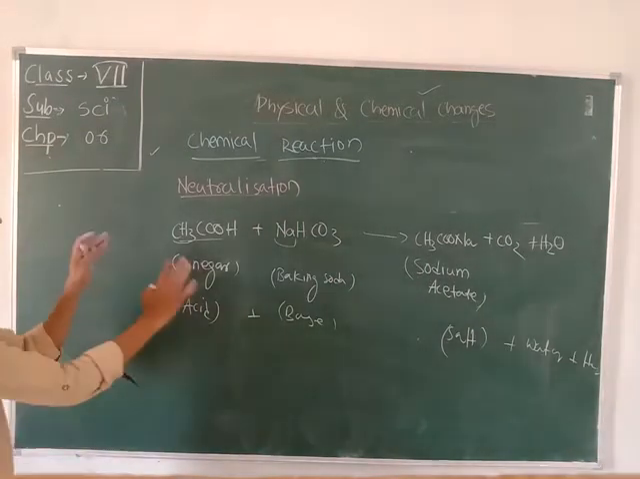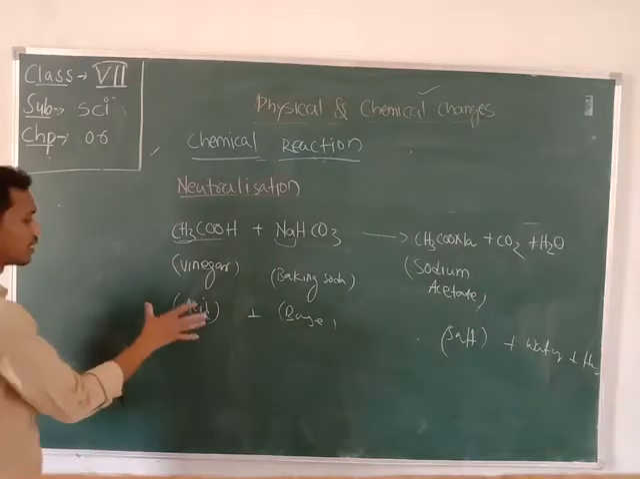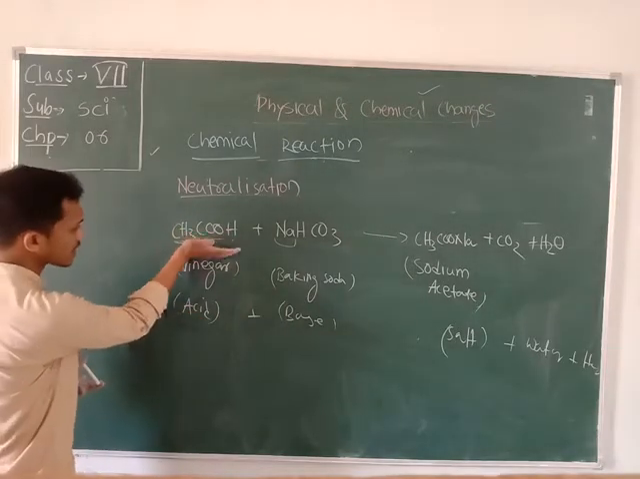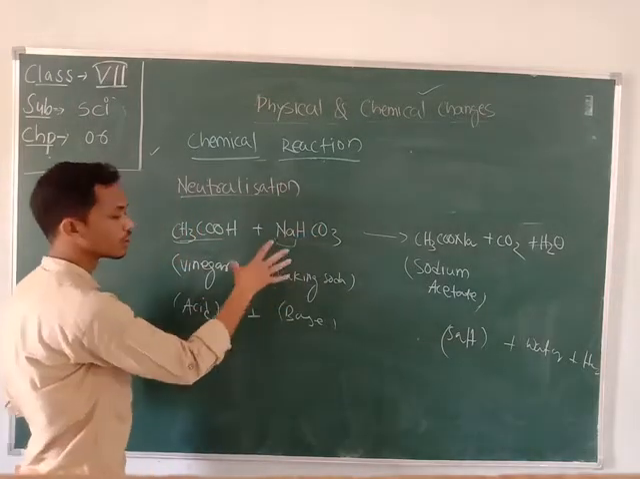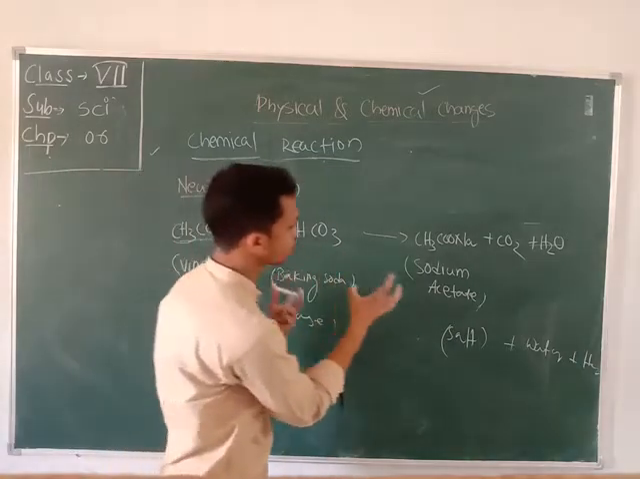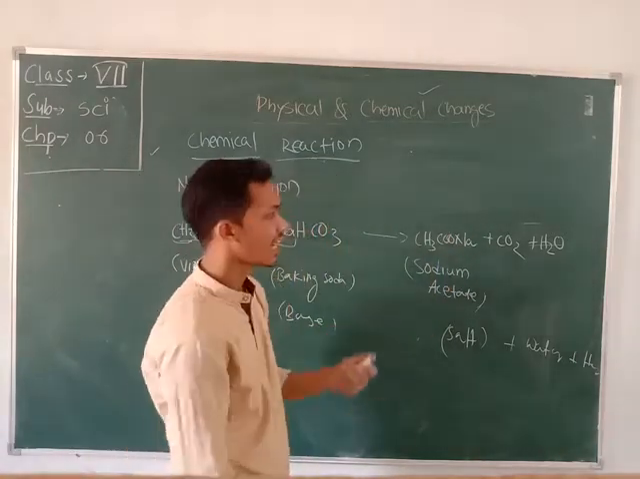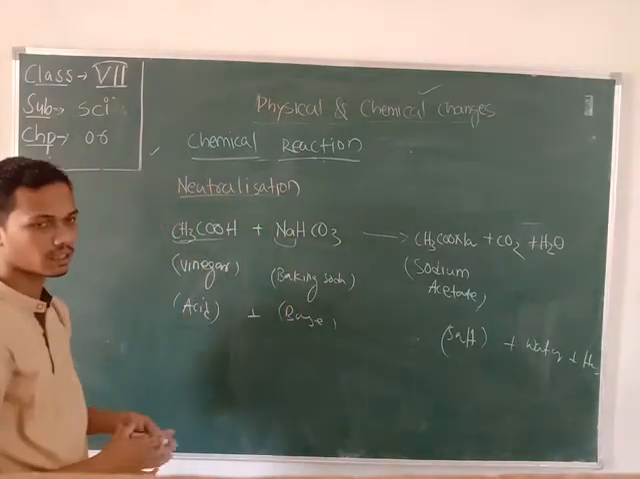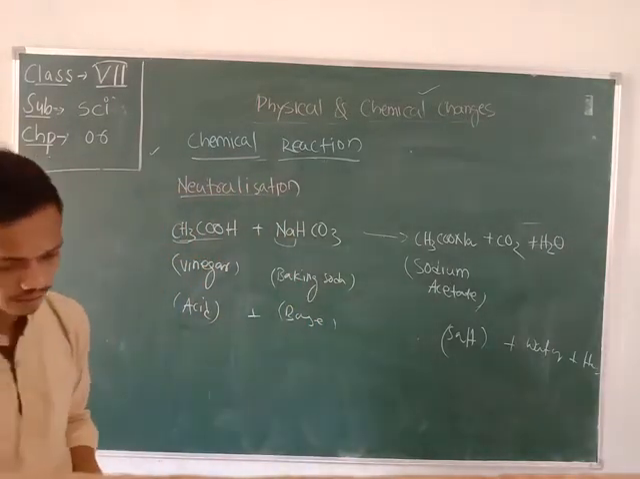So this type of reaction is called your neutralization reaction, because here the acidic property of the vinegar and the basic property of your baking soda will be mixed with each other, and they form a neutral substance, that is your sodium acetate, and they neutralize each other. So this reaction is called your neutralization reaction.